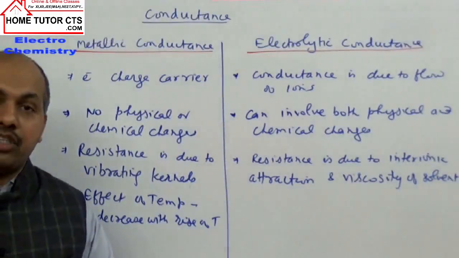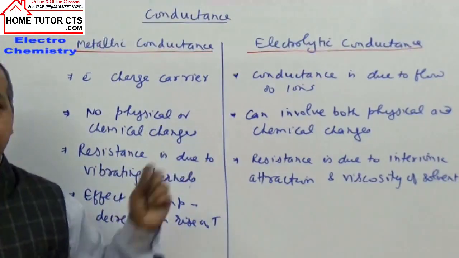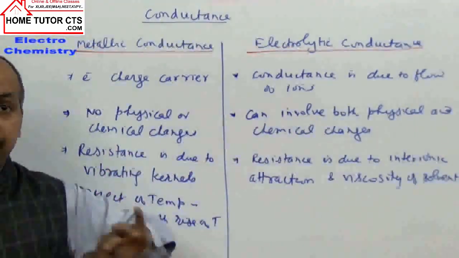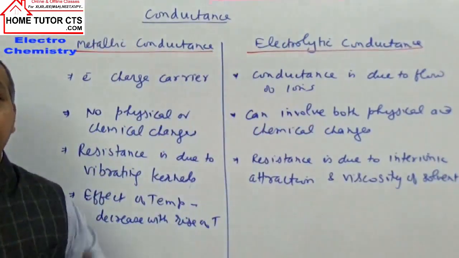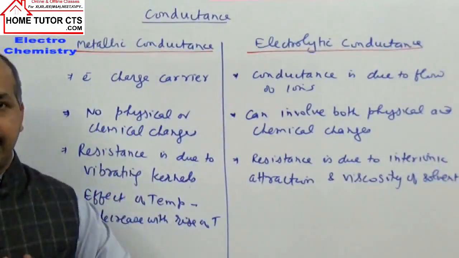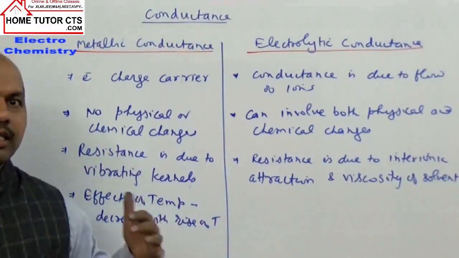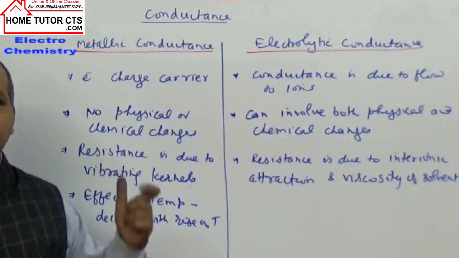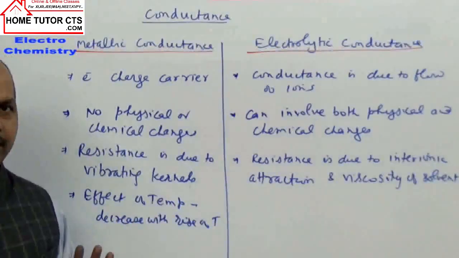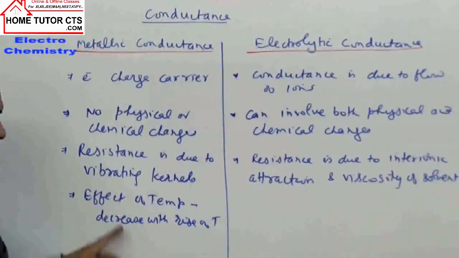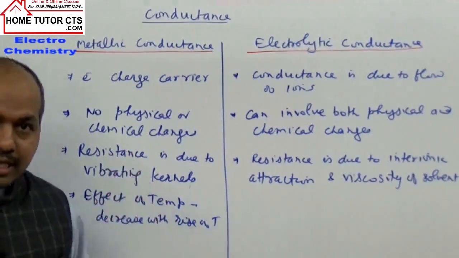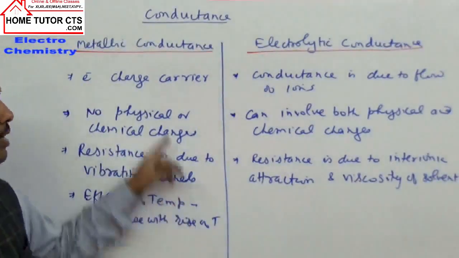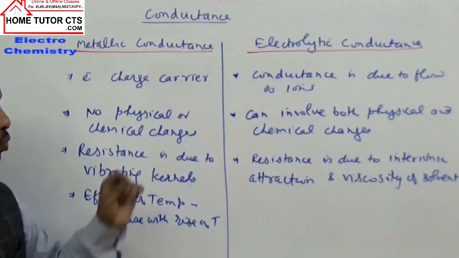Because of the increased kinetic energy of the kernels, they vibrate more at their own positions and offer more resistance to the flow of electrons. So metallic conductance decreases with rising temperature. You read about superconductivity, where is it found? At extremely low temperature, when temperature approaches nearly 0 Kelvin, they offer no resistance, practically zero or extremely negligible resistance. So with rising temperature, resistance increases. So what happens to conductance? It decreases in metallic conductors.